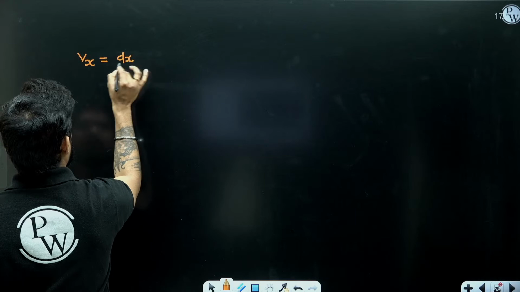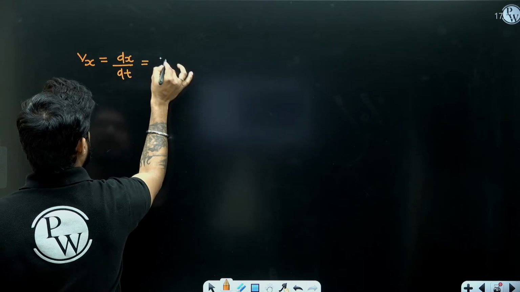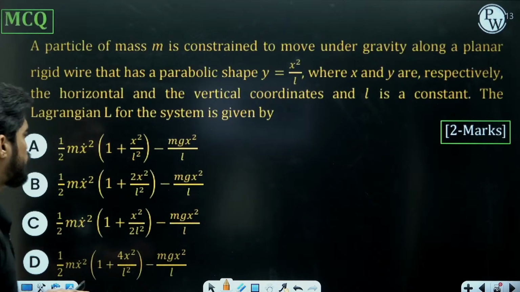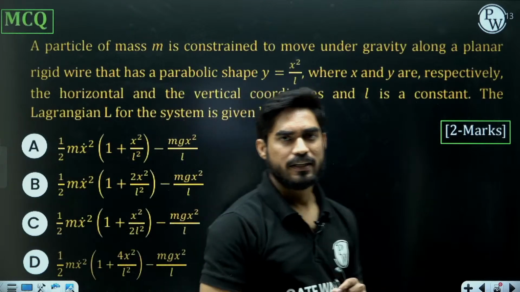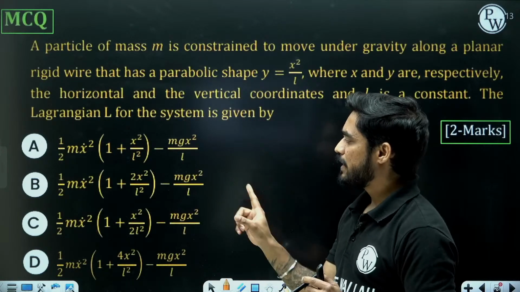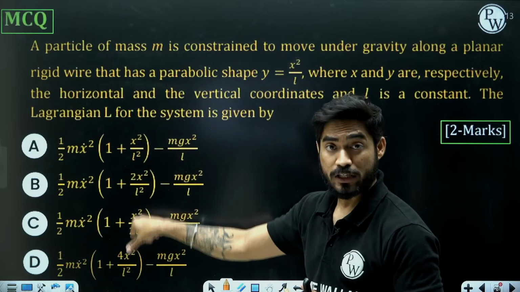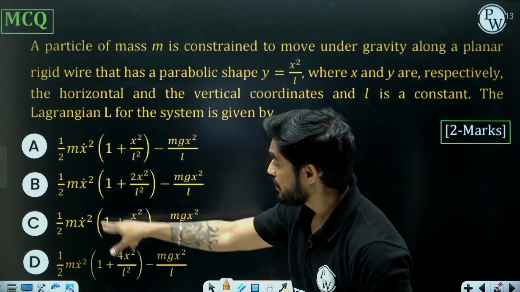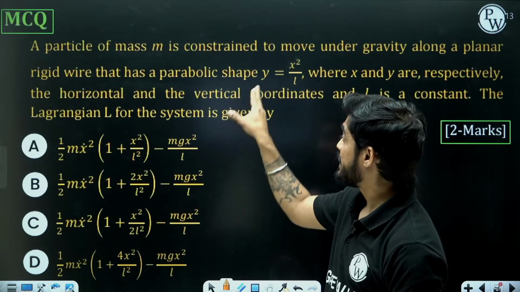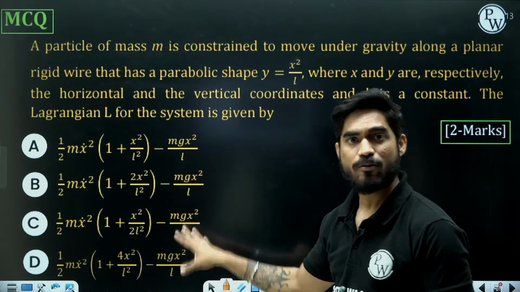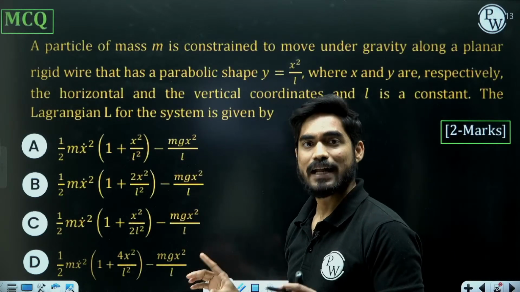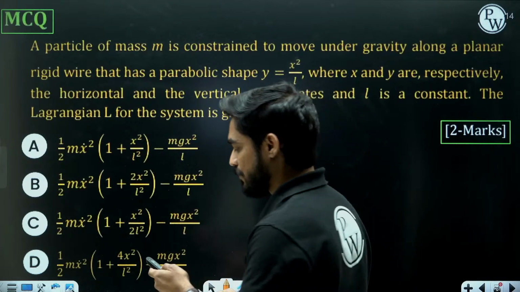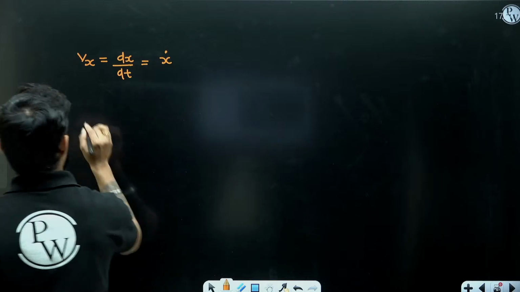Vx will be dx by dt, which can be written as x dot. Now understand, they have written the entire equation in terms of x only, so you have to convert y into x. Can you see that the generalized coordinate here is x? So we need to write the entire equation in terms of x only. So Vx will be x dot.